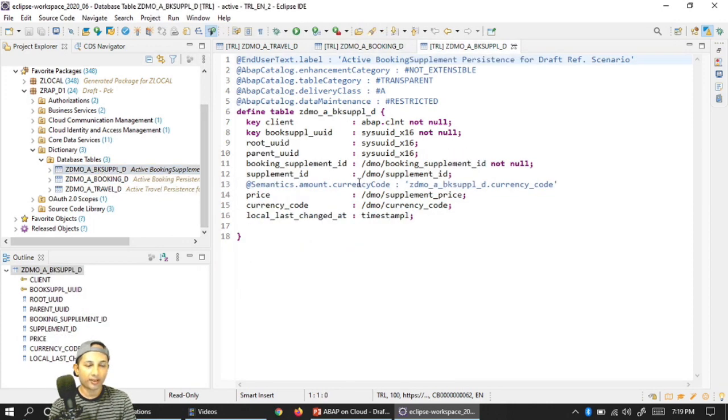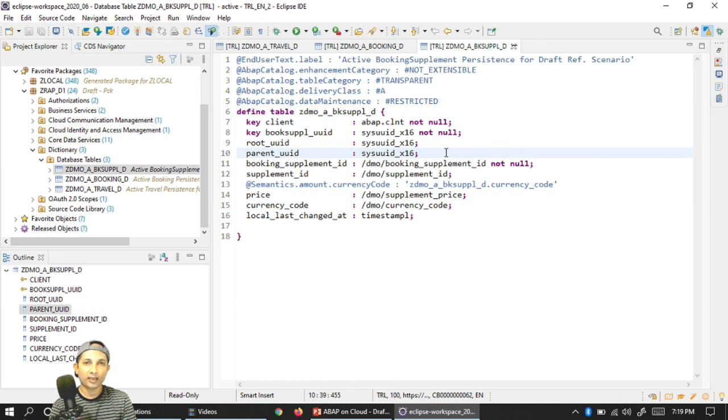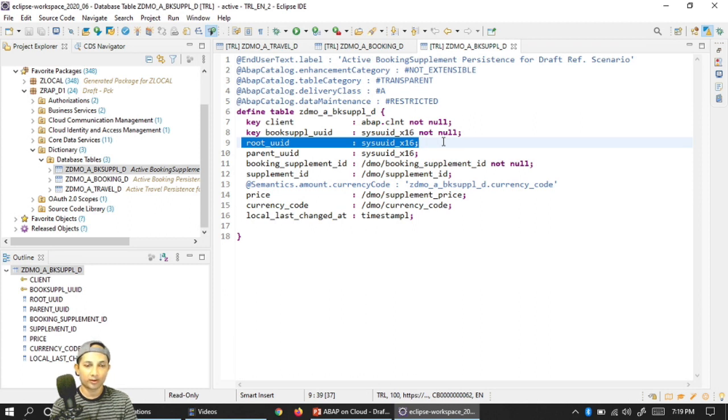So in the supplement, you see these two things are pretty simple. We can relate to them, but I have two more things here. One is a root, another is a parent. If I have two layers, this root is not required because the parent means my root. The moment I create a third layer, I need to introduce this root also.